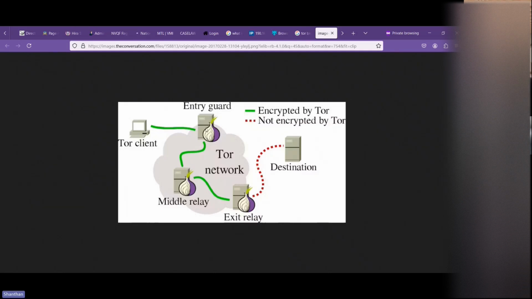First it reaches another network, from there it reaches the next network, and from there it reaches the next network. And then it reaches the destination, and when it is reaching the destination, there the data is decrypted, not encrypted. It will be in the form of plain text, and it reaches the destination so that they can see what your request is. So here your IP address is changing from different points. That is the reason it has the onion symbol, layer to layer your IP address is masking.